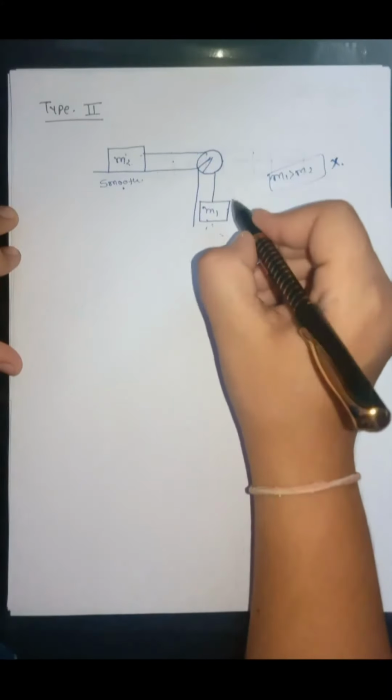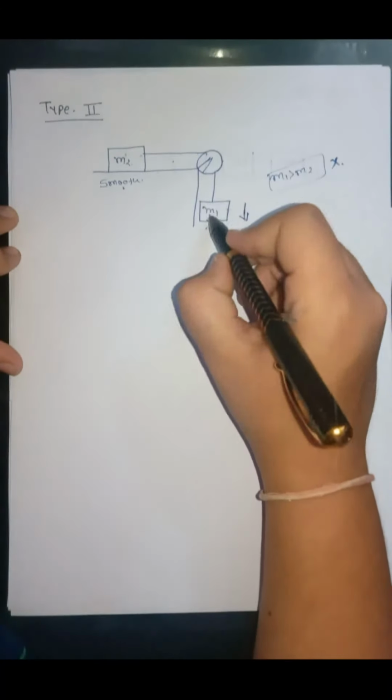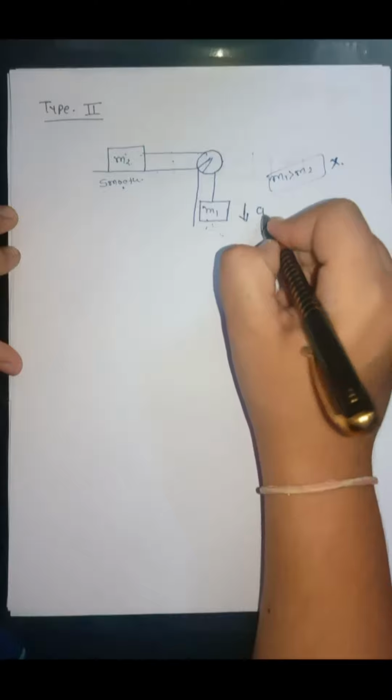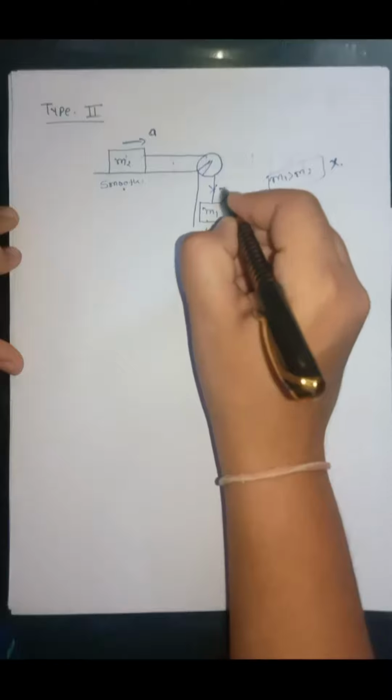Now we want to find the acceleration of the blocks. As the surfaces are smooth, if m1 moves in downward direction with acceleration a, then m2 will also move in horizontal direction with acceleration a. And we want to find the tension force in the string.